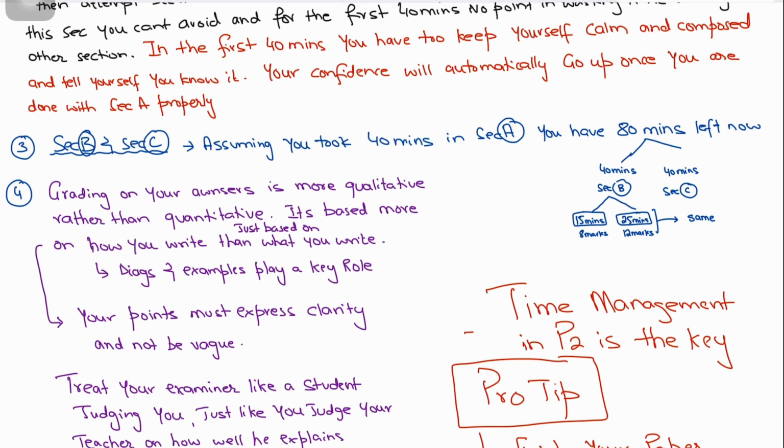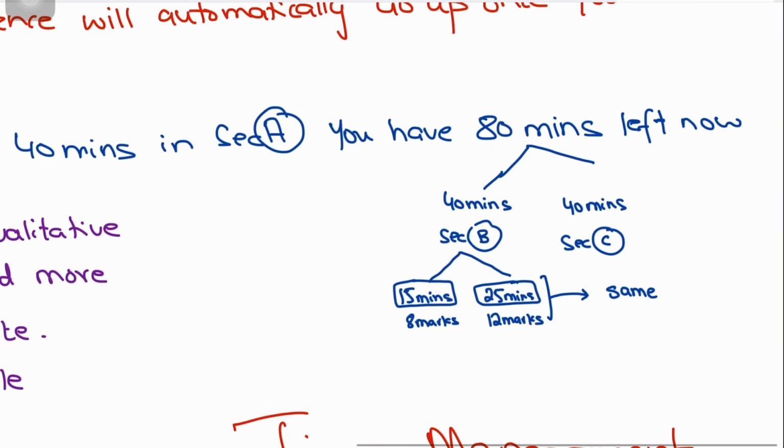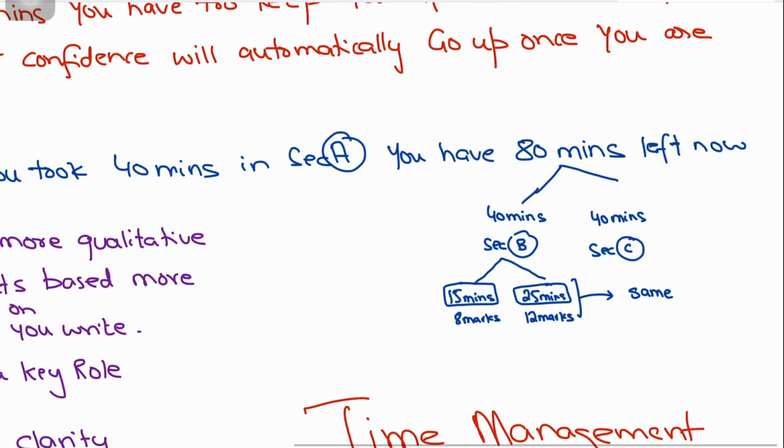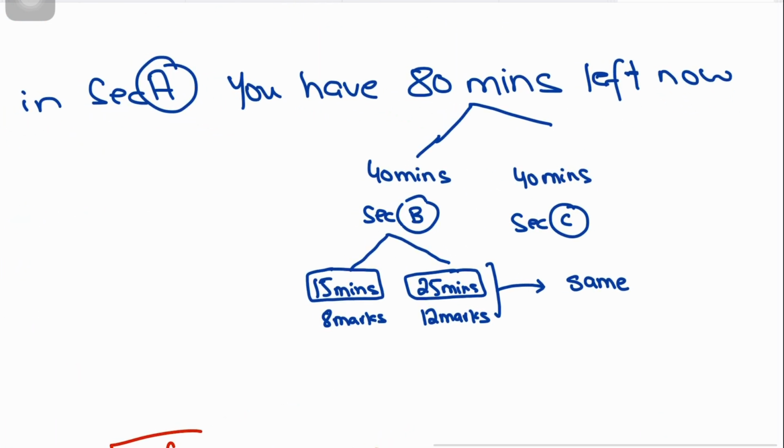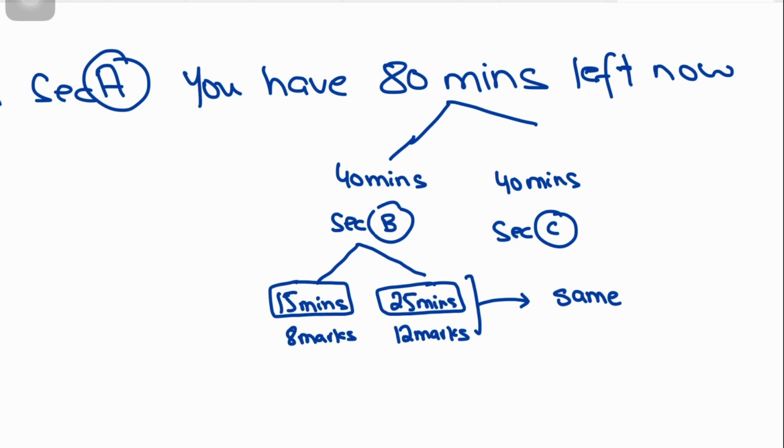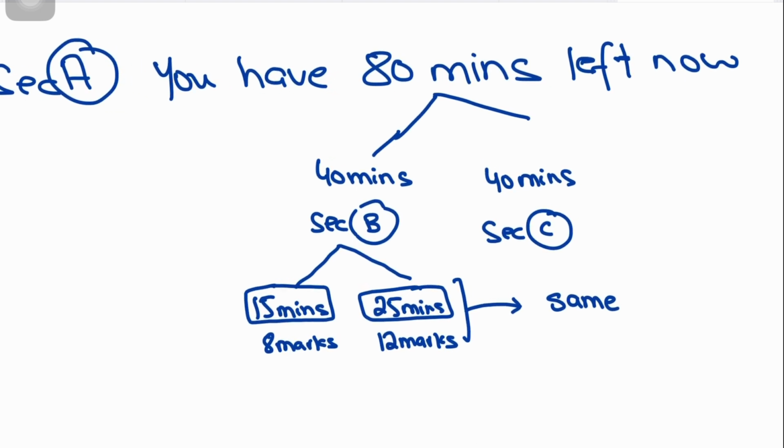Now, assuming that you took the full 40 minutes in section A, you have 80 minutes left for the paper, because you will have a total of 120 minutes. In 80 minutes, it means that we are dividing it equally between section B and section C. So whatever we do in section B, we will repeat it in section C. The time management in section B will be repeated exactly the same way in C.